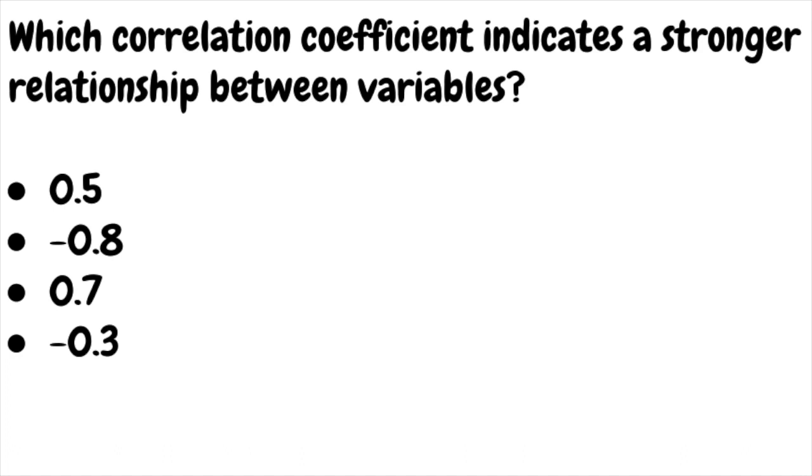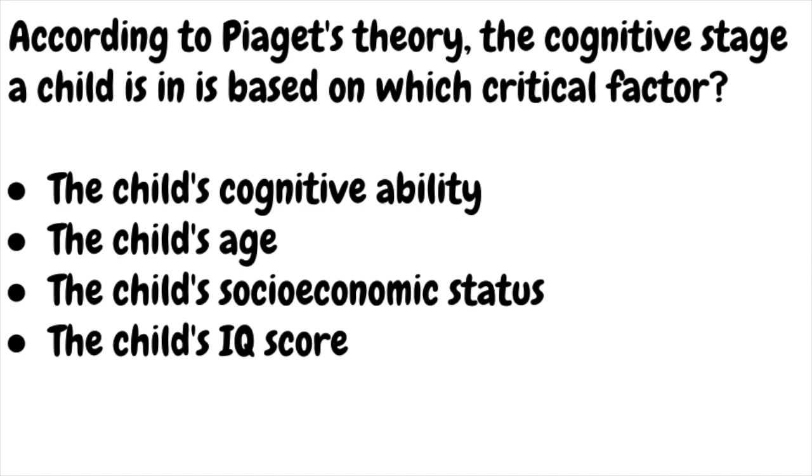Which correlation coefficient indicates a stronger relationship between variables? Is the answer 0.5, negative 0.8, 0.7, or negative 0.3? According to Piaget's theory, the cognitive stage a child is in is based on which critical factor? Is the answer the child's cognitive ability, the child's age, the child's socioeconomic status, or the child's IQ score?